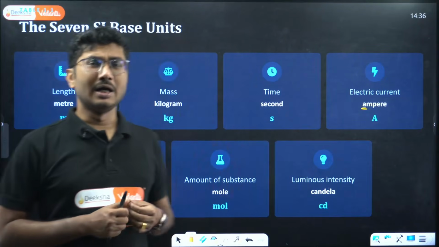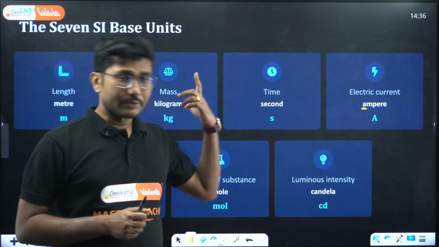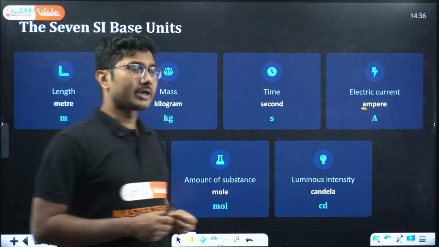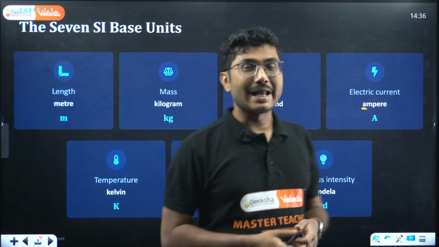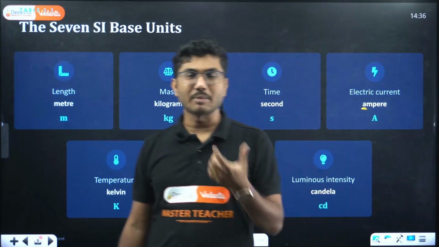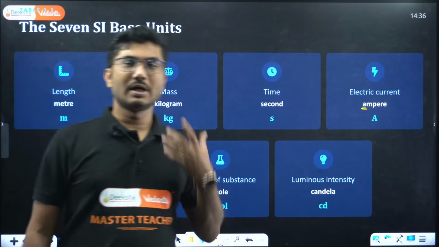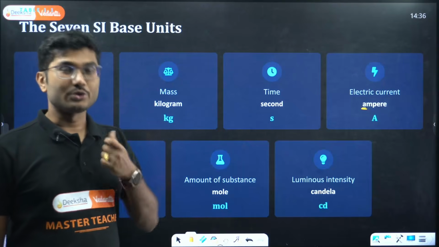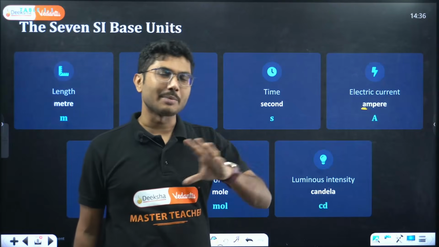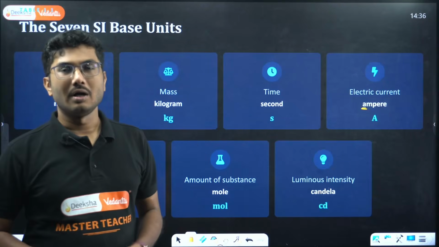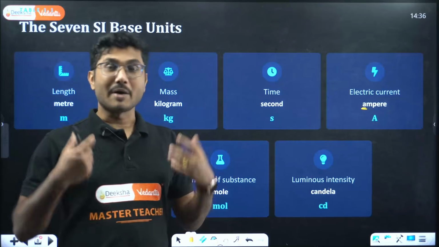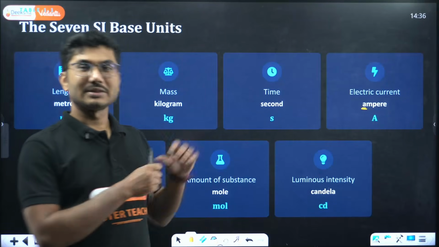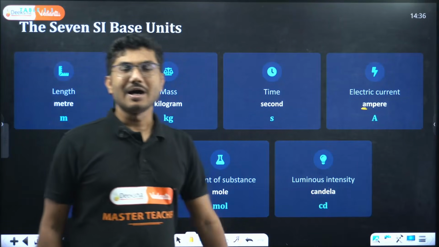When it was brought down to the newer generation of LED lamps, even with smaller power, the luminous intensity is much brighter in those lamps. So luminous intensity is not dependent on the power consumed by the source, it depends on something else. That's why it is considered a fundamental quantity.